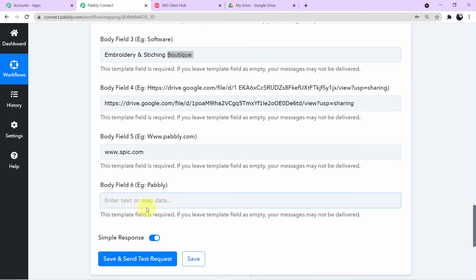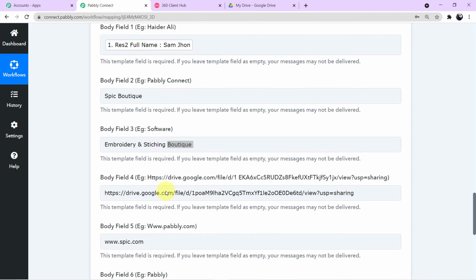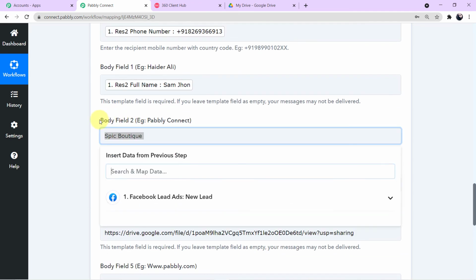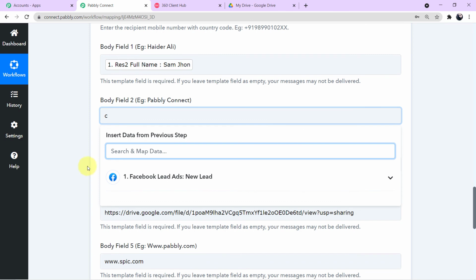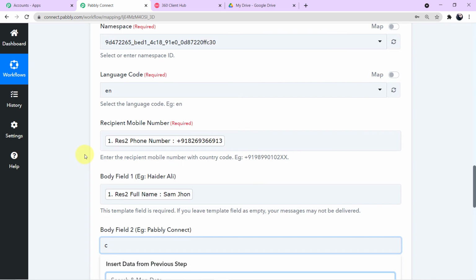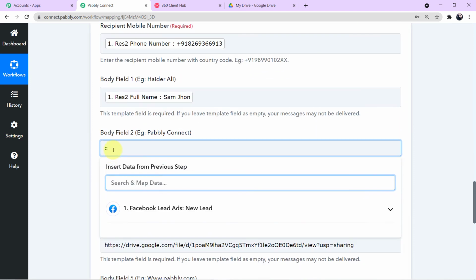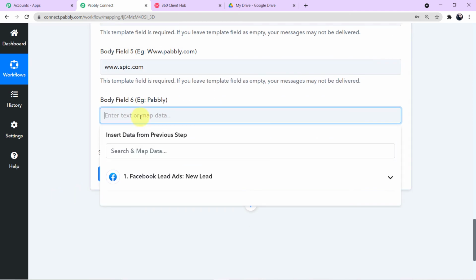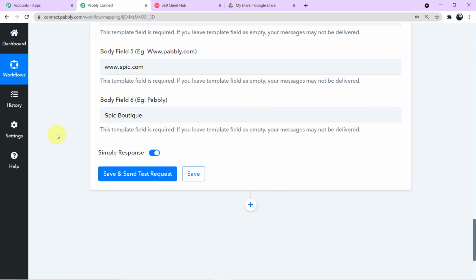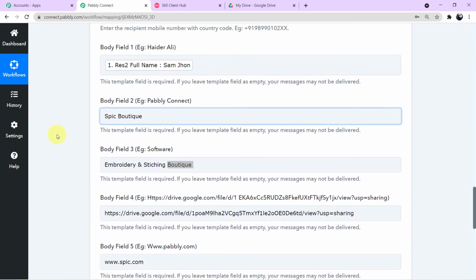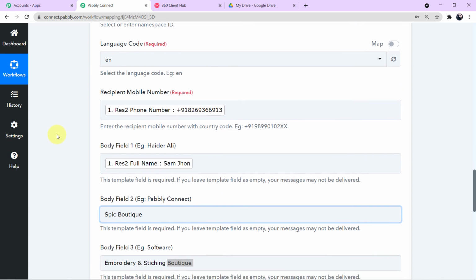Okay, now in body field 6, again in the example it is written Pabbly. So what I'll do, I'll copy this Spick Boutique and I'll paste it here. Now guys, we have successfully filled up all the fields. Let me show it to you once again.